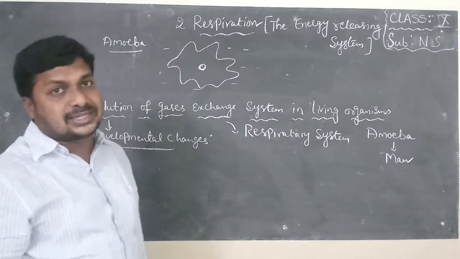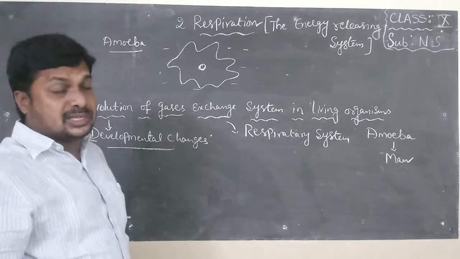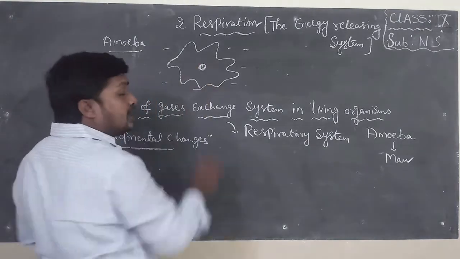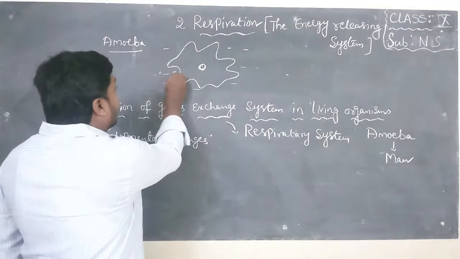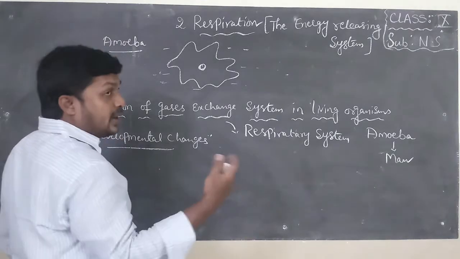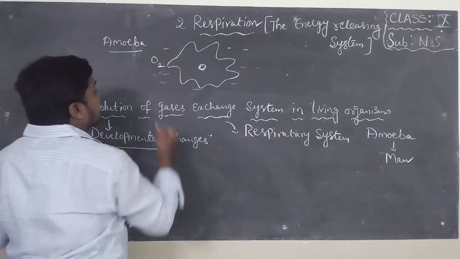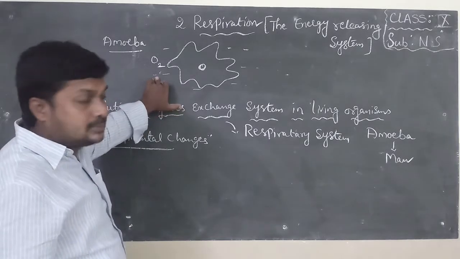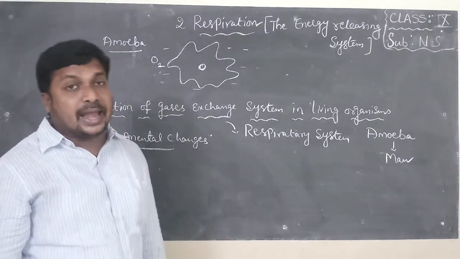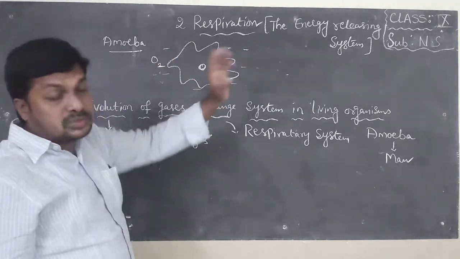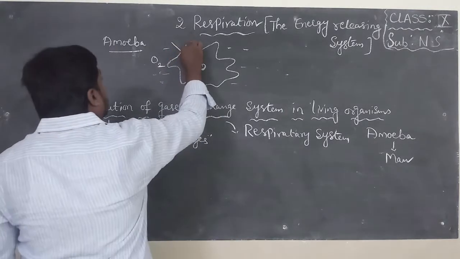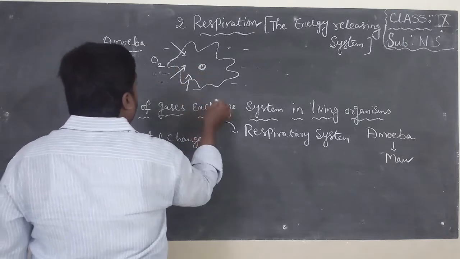They do not have special systems like us. All processes like respiration, digestion, transportation, excretion, reproduction take place within one cell. They live in water, so how do they take in oxygen and release carbon dioxide? Oxygen is present in water in a dissolved state. So oxygen diffuses directly into the body of amoeba.